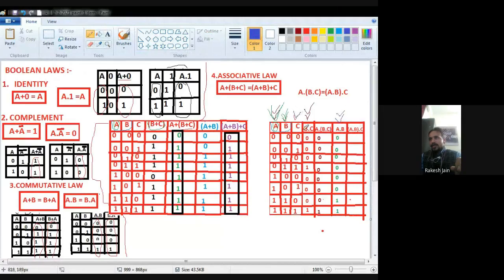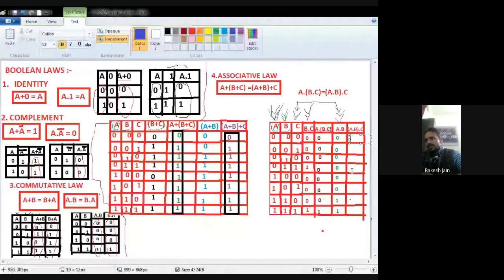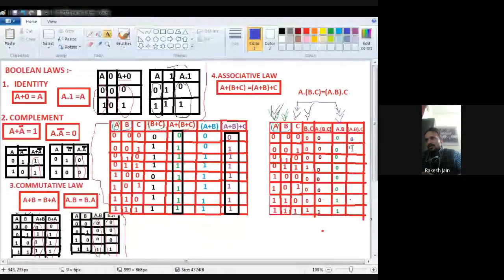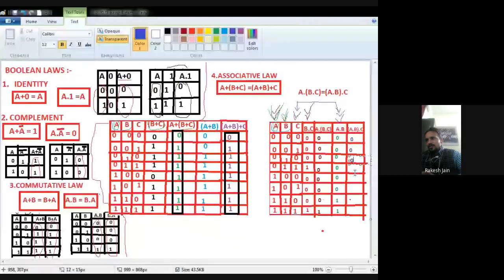A is 1 and B dot C is 0, again 0. A is 1, B dot C is 0, again 0. Okay, A is 1 and B dot C is 1, because both, no one is 0 now. So 1 is there.